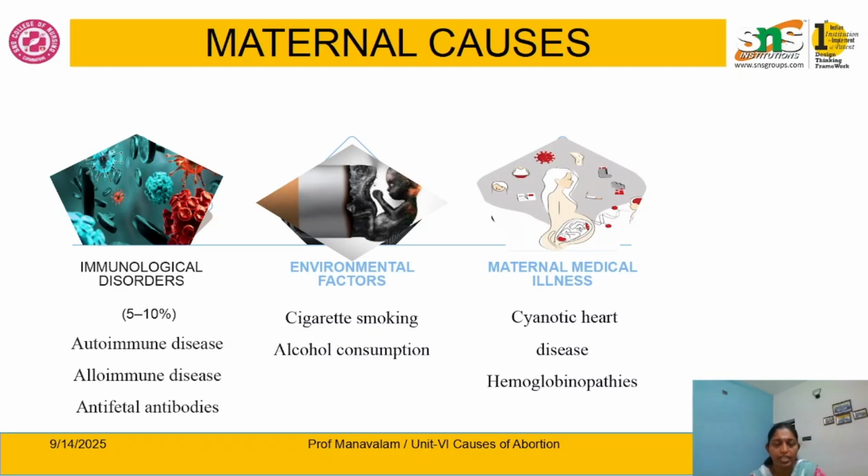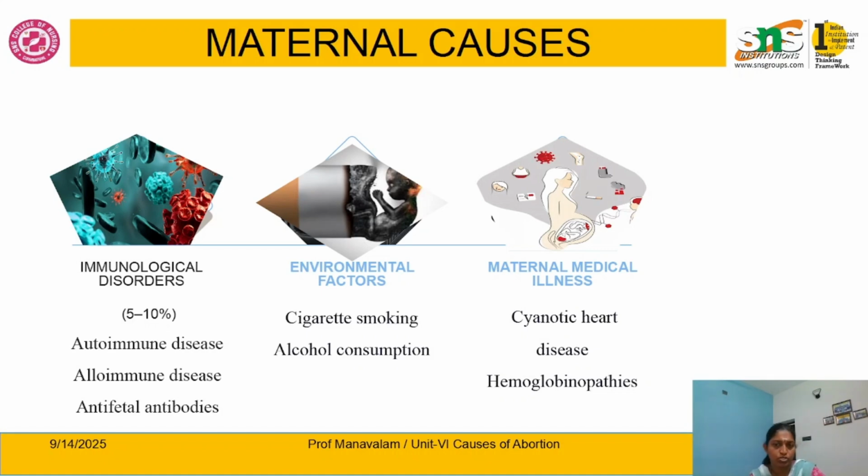Next, move on to the environmental factors. Here cigarette smoking and alcohol consumption play an important role. Cigarette smoking automatically causes formation of carboxyhemoglobin, which reduces the oxygen supply to the placenta. Excessive alcohol consumption reduces the growth of the fetus.